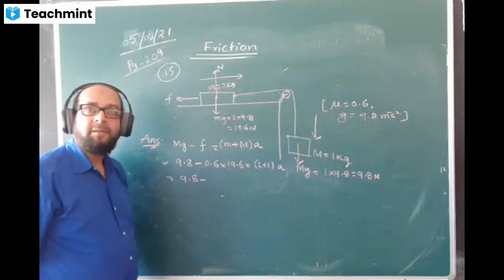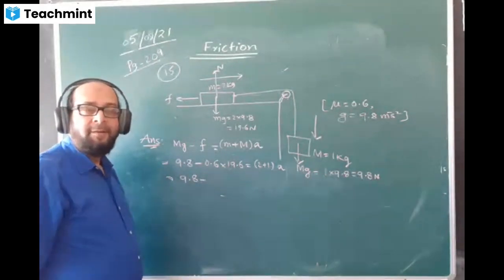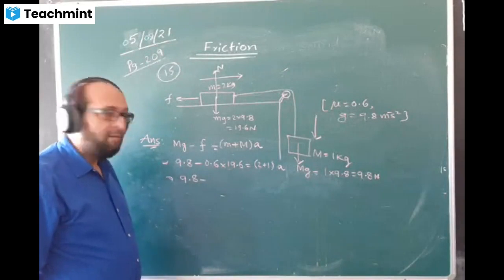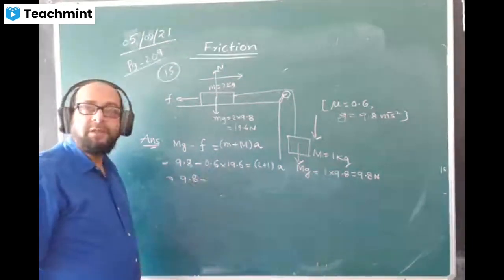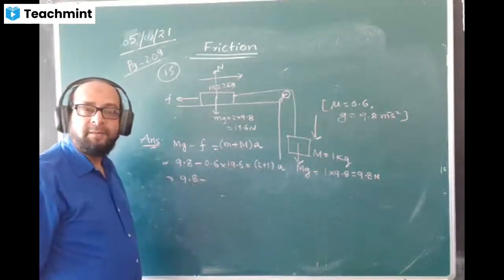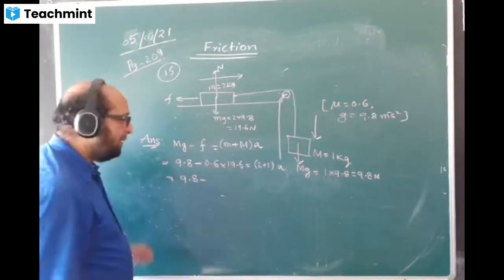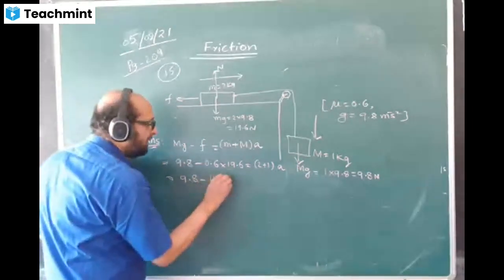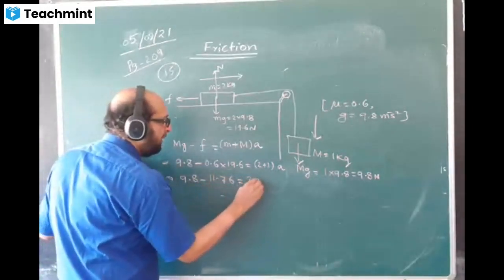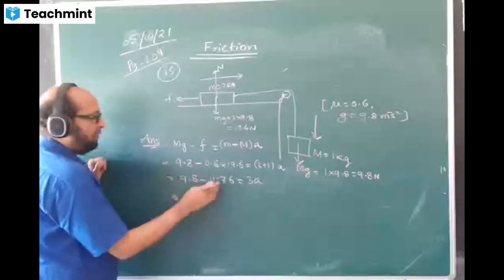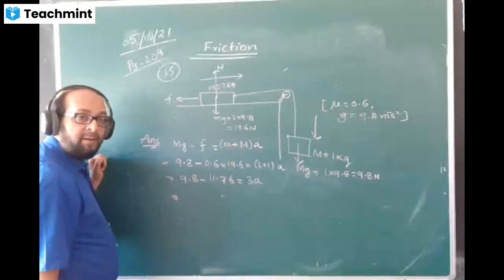Please share the answer. Say fast. 0.6 into 19.6. How much is the answer? 11.76. Okay, 11.76 is equal to 3a. Let us find the value. This minus this. What is the answer coming?